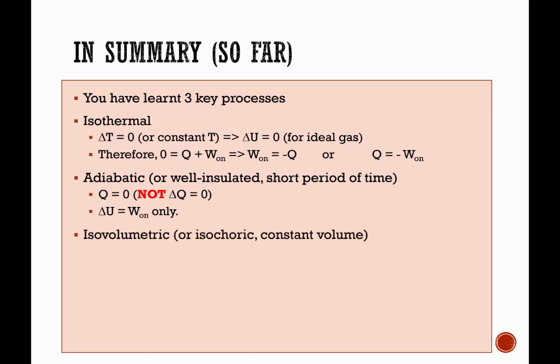And then finally, we talk about isovolumetric, or in other words, isochoric, which basically means constant volume. So therefore, delta V is zero. And when there's no change in volume for a fixed mass of gas, then the work done on the gas or by the gas equivalently must be zero. So therefore, the first law becomes delta U equals Q only.